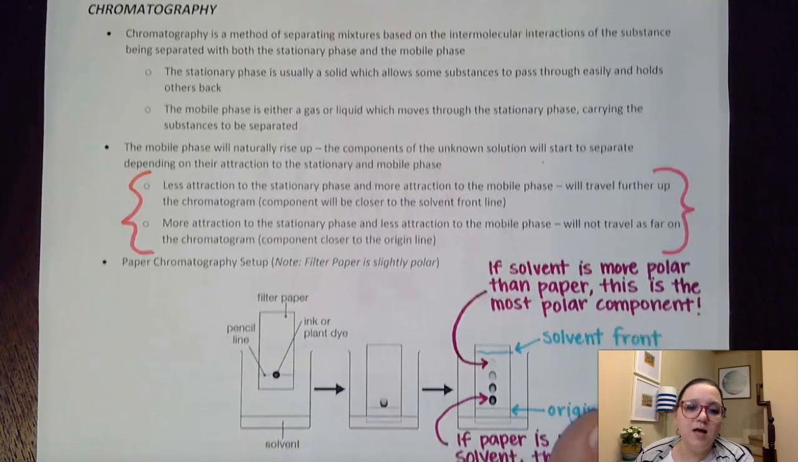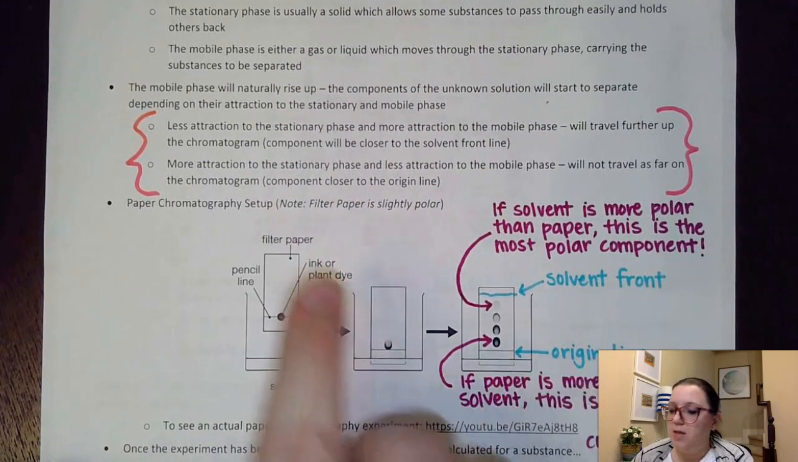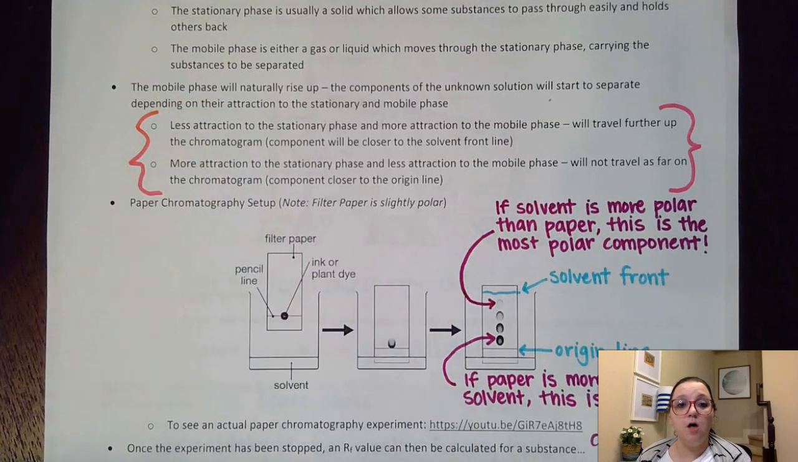But on all types of chromatography, what will happen is that my mobile phase, my solvent, will naturally pass through that stationary phase. I don't have to do anything special to it a lot of times to get that to work. It just naturally travels through and will carry the components of my unknown solution with it. And the interactions that those components have with both the mobile phase as well as with the stationary phase will depend on how far it travels on my chromatogram.